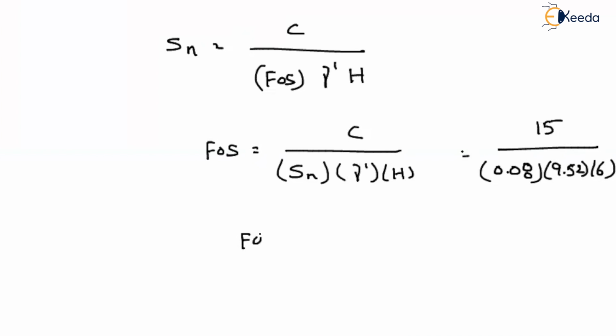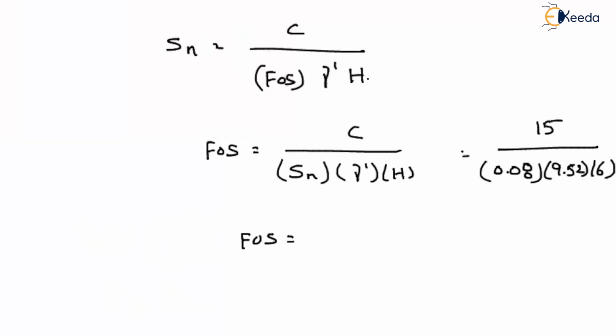So from this, what is the factor of safety with respect to cohesion? If they tell you factor of safety with respect to cohesion, then you have to see it as critical. If they have told you factor of safety with respect to height, then it should be critical height. This already we have discussed. So simplify this equation and tell me how much you are getting.